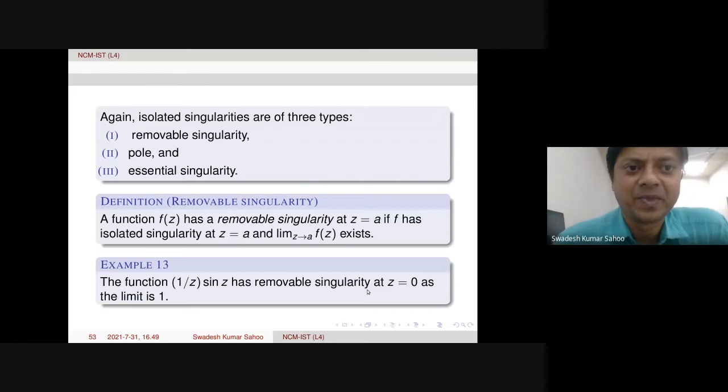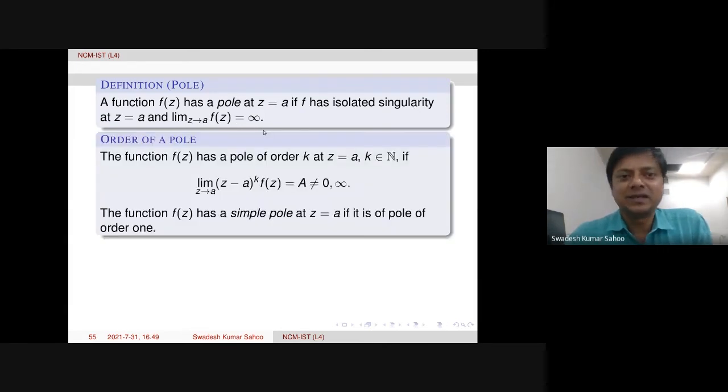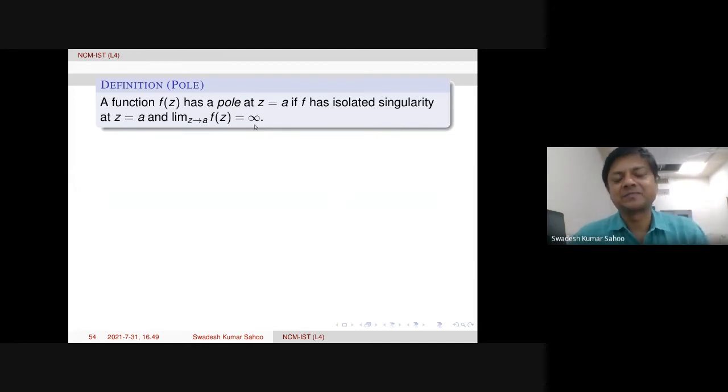Okay. Now a definition of pole. A function f has a pole at z equal to a if f has an isolated singularity at z equal to a, and this limit is actually infinite. Limit z tends to a, f of z is infinity. Then we say z equal to a is a pole for the function.